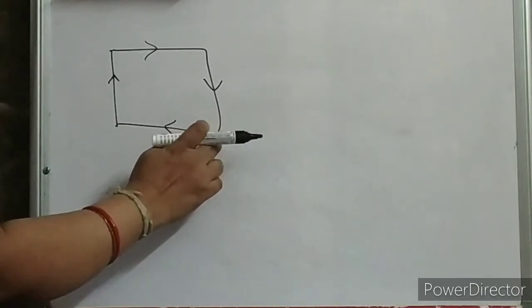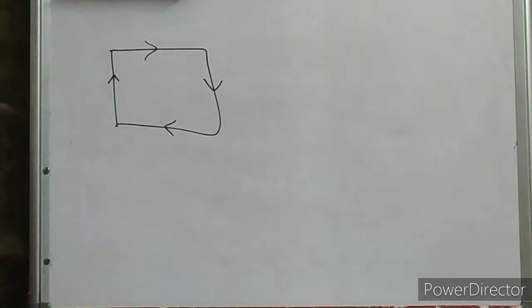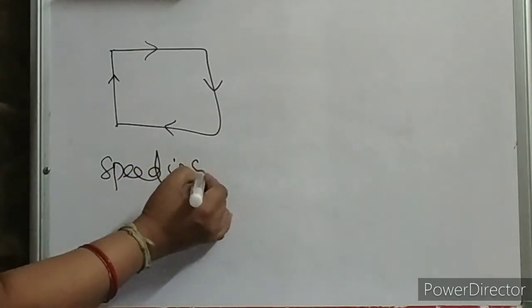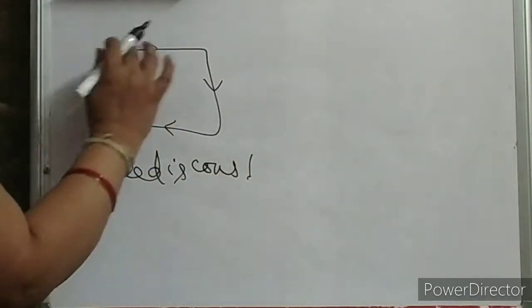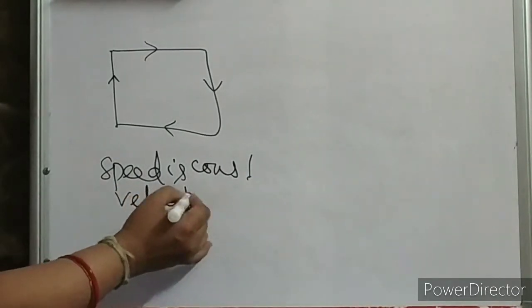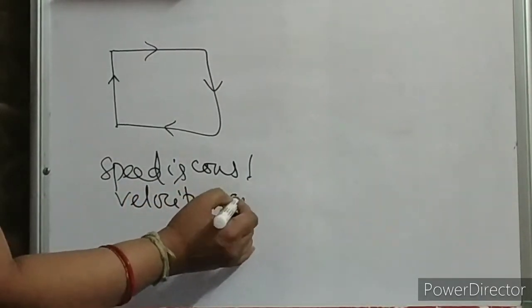After some time, again it changes direction. So when the object is changing its direction while moving, will the velocity be constant? No. Speed is constant over here, but since the direction keeps on changing, velocity is not constant.